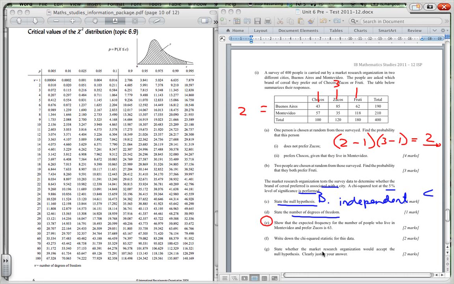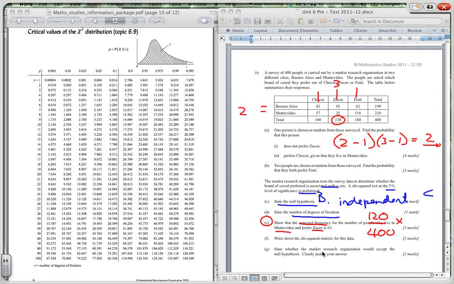Then it says show that the expected frequency for the number of people who live in Montevideo and prefer Zucos is 63. So now, if there was no preference, the expected value would be, we would take the number of persons that prefer Zucos, 120, divided by 400, which is the probability that overall they will prefer Zucos.